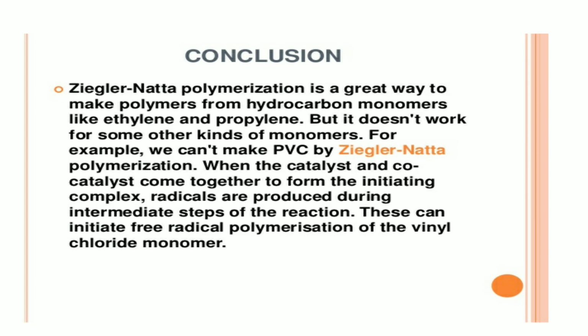When the catalyst and the co-catalyst come together to form initiating complexes, radicals are produced during an intermediate step of the reaction. This can initiate free radical polymerization of the vinyl chloride monomer. These are the conclusions of the Ziegler-Natta process.